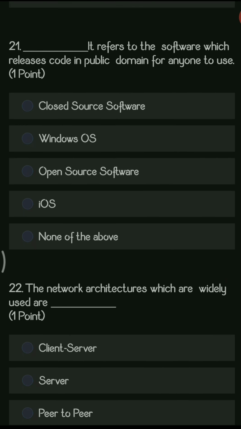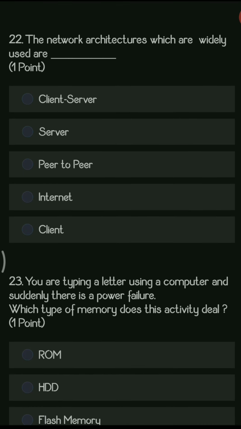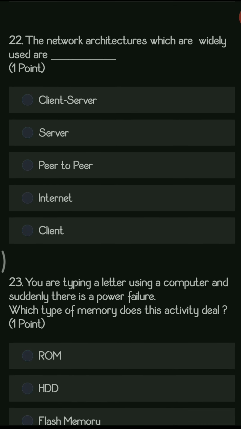Next question, dash refers to the software which releases the code in public domain for anyone to use. So it is an open source software which is available to the public and anyone can use it by downloading it. Next question, the network architectures which are widely used are dash. So there are basically two network architectures, that is client server and peer to peer.